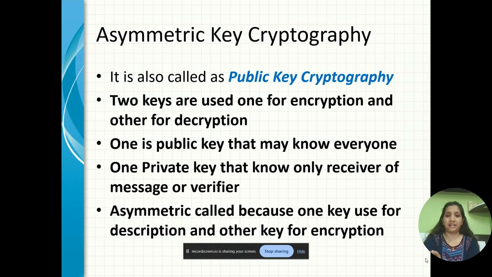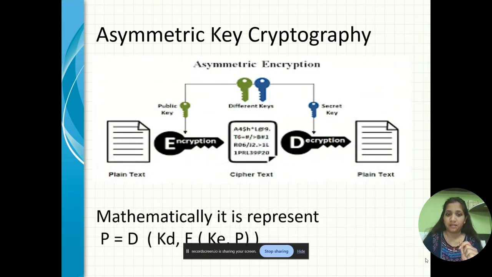Let us see asymmetric key cryptography. It is also called public key cryptography. Here, two keys are used, one for encryption and the other one for decryption. One is the public key that may be known by everyone, and the other one is the private key that only the receiver of the message or verifier of the message knows. It is called asymmetric because one key is used for decryption and another key for encryption. Mathematically, it is represented as P equals D_KD(E_KE(P)).